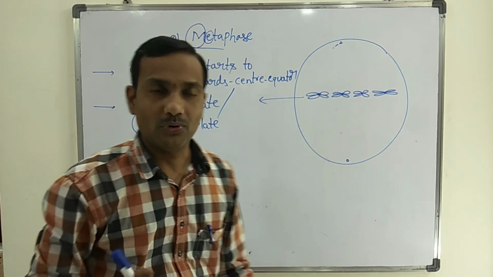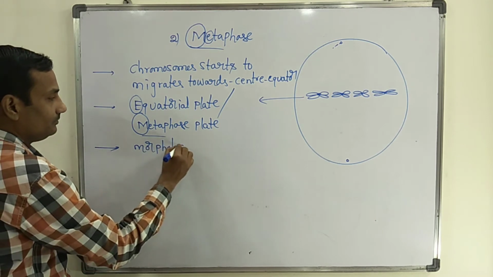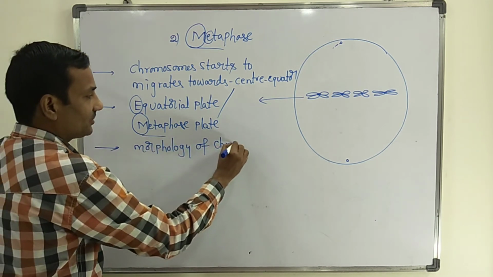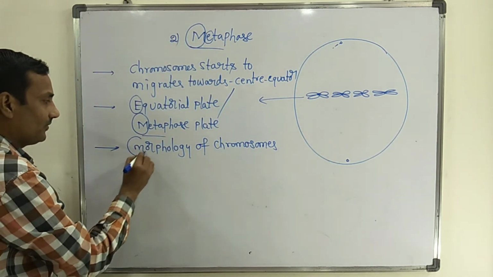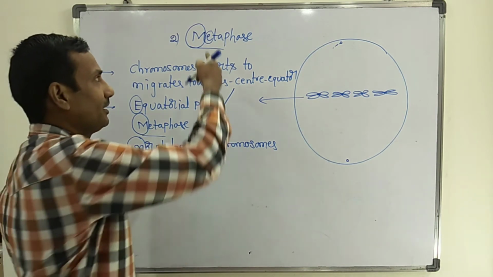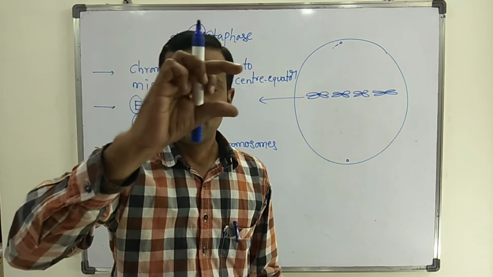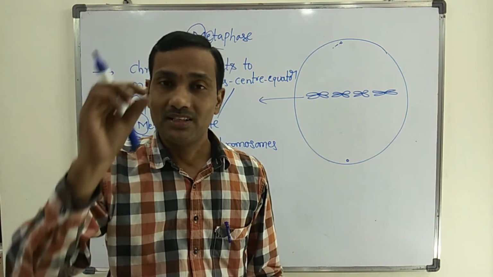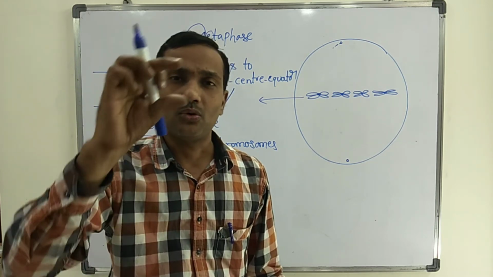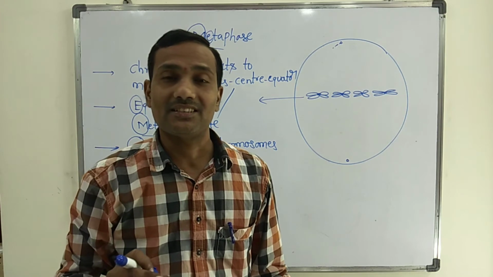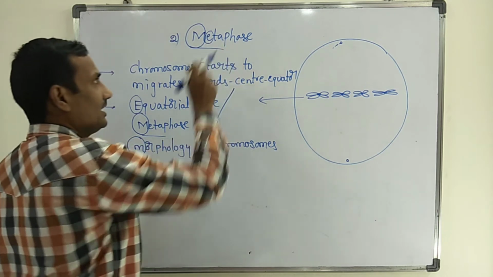Now here is the most important point: the morphology of chromosomes can be studied during metaphase only. Morphology, first letter M; metaphase, first letter M. Morphology of chromosomes means the total number of chromosomes, the size of the chromosomes, and the type of chromosomes. So the morphological characters of chromosomes can be studied clearly during metaphase.